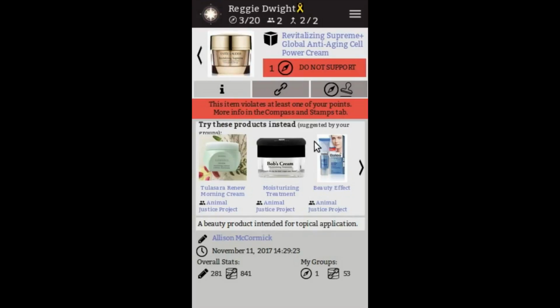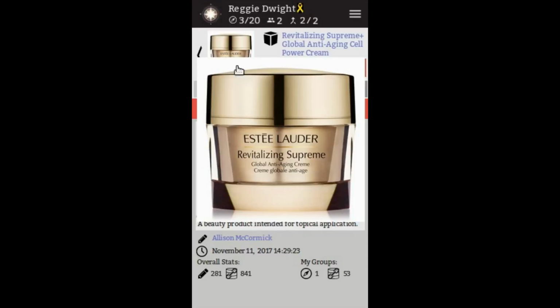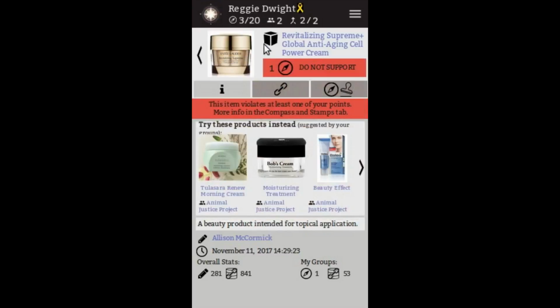And so this is the item profile page. We saw that it didn't align with our morals and we investigated why in the compass and stamp page tab. But right now, let's just look at what makes up an item profile page. It's very simple, actually. We have a picture to show what it looks like. We have the symbol that indicates that it's a product. We have its name. We have a brief description of the product. We have who made it, Alison McCormick, and we have when she made it.